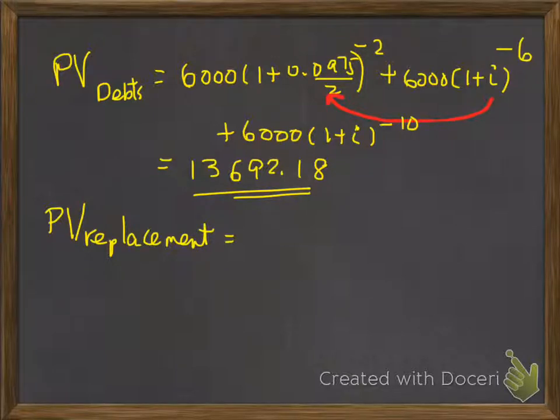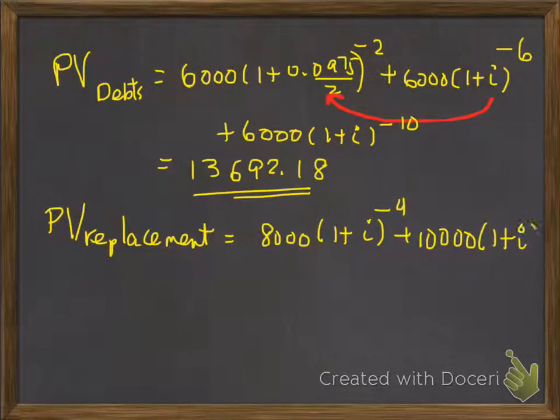is going to be equal to, well, let's see, starting off with the $8,000, I've got $8,000 discounted, of course, because I've got to take it back to today's date, so it's going to be 1 plus the interest rate, which is 0.0975 divided by 2, raised to the exponent -4, plus, and now we have the $10,000 that we also need to discount, and that's going to be $10,000 times 1 plus I, whatever that interest rate is.